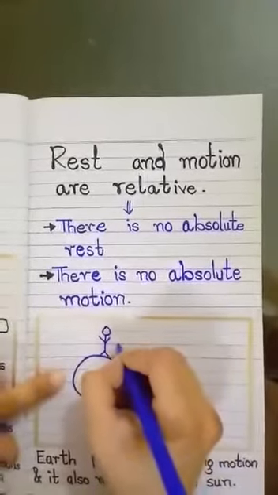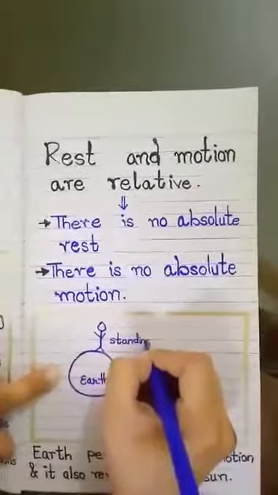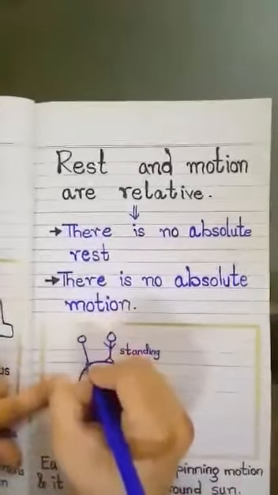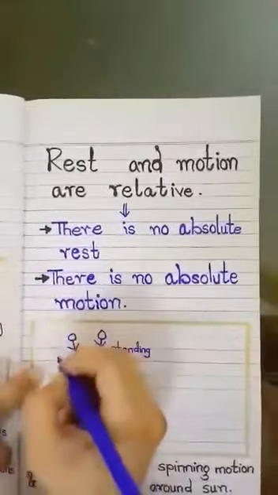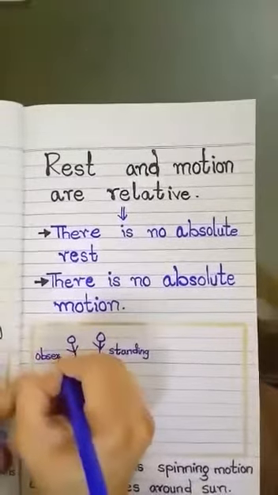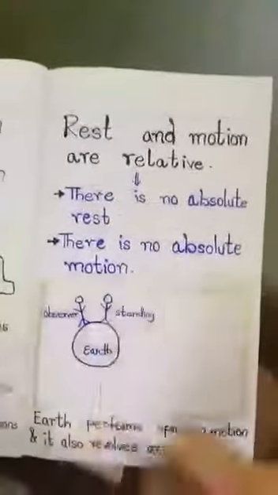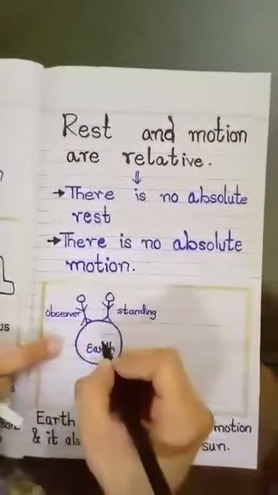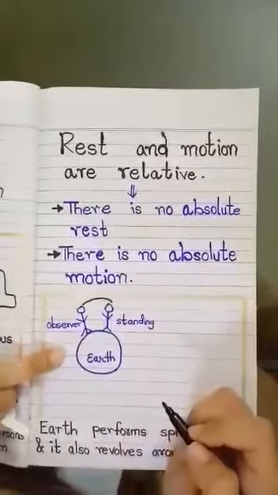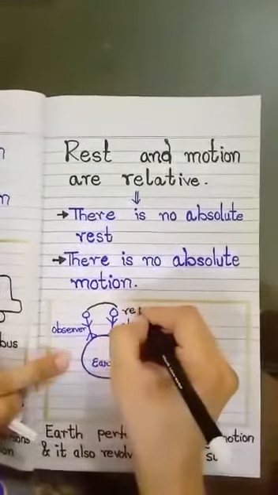This person is not changing its position. Another person is also standing on the earth, and this person is called the observer. The observer observes that the person standing on the surface of the earth is not changing its position. So with respect to this observer, this person is at rest.